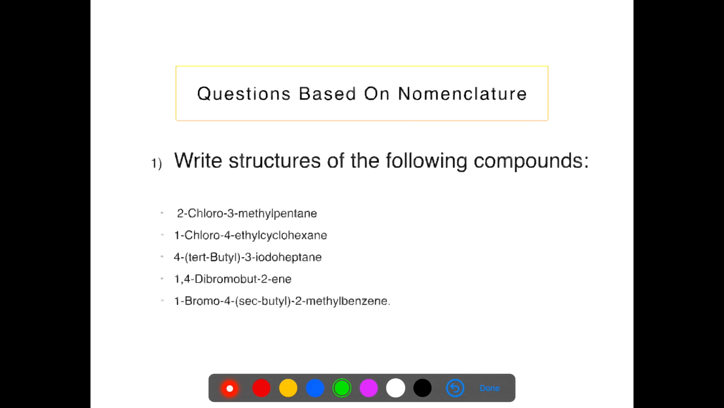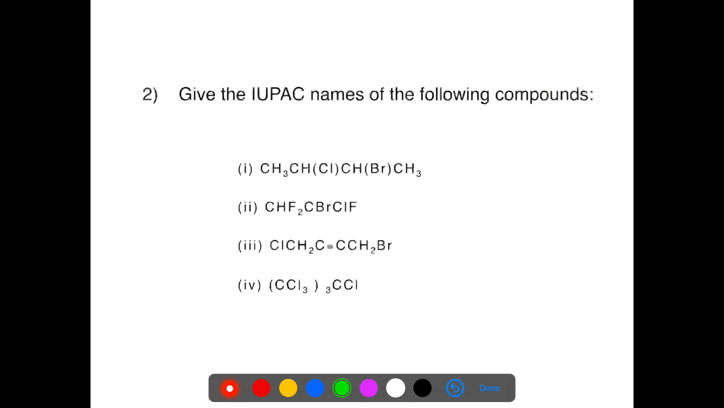Now we come to some of the questions for practice. First question, write the structure of the following compounds: 2-chloro-3-methylpentane, 1-chloro-4-ethylcyclohexane, 4-tertiary butyl-3-iodoheptane, 1,4-dibromobutene, 1-bromo-4-secondary butyl-2-methylbenzene. These are the questions from the NCERT textbook.